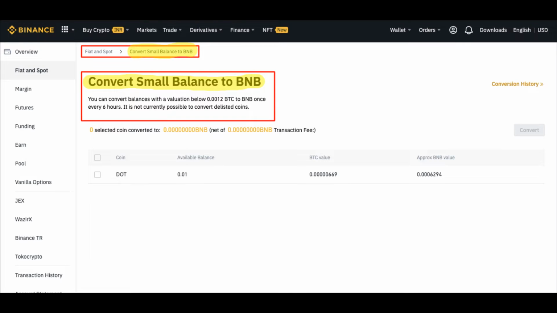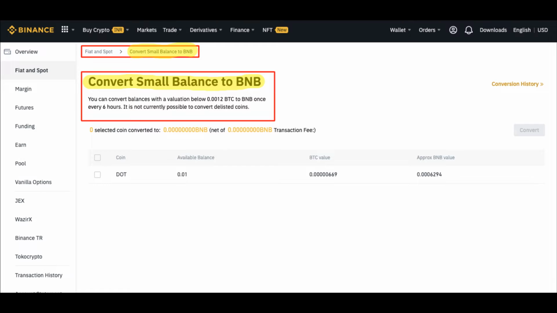The best part is Binance has provided a functionality that will allow you to convert these smaller fractions of amount to BNB coin. I wonder why you wouldn't use it. When the amount is scattered, it is of no use. Then why not convert it into BNB coin and then utilize it for further trading? I love this feature and I hope you would love it too and utilize it for your trading.